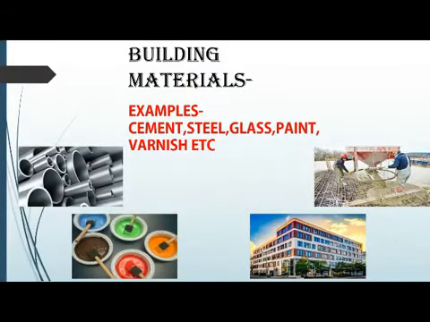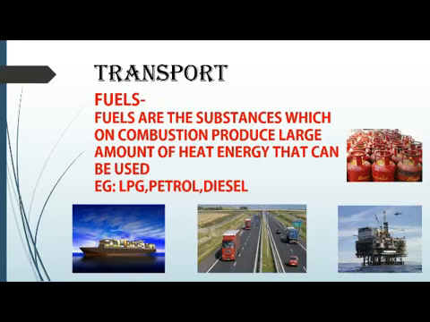Now let us see the examples of some building materials, that are the raw materials used for construction of bridges, roads, buildings, etc. Cement, steel, glass, paint, etc. Then the next use is in the transport field. See, any vehicle, whether it is on road, in water or in air, needs fuels to run.